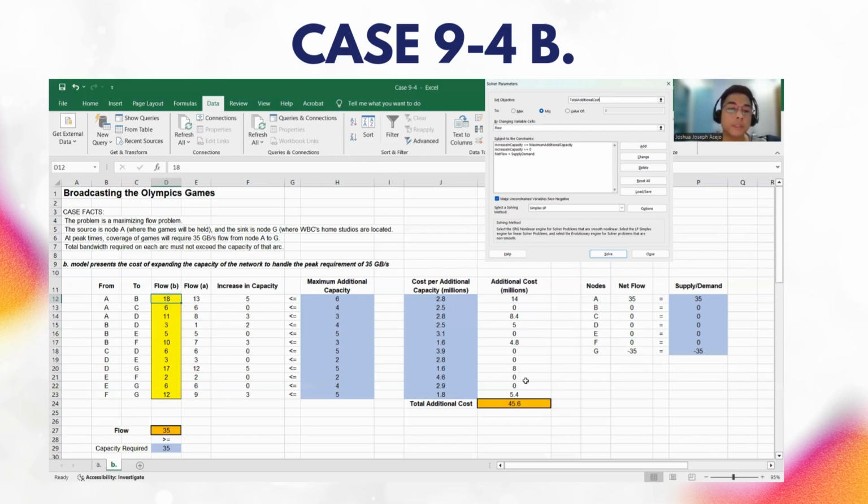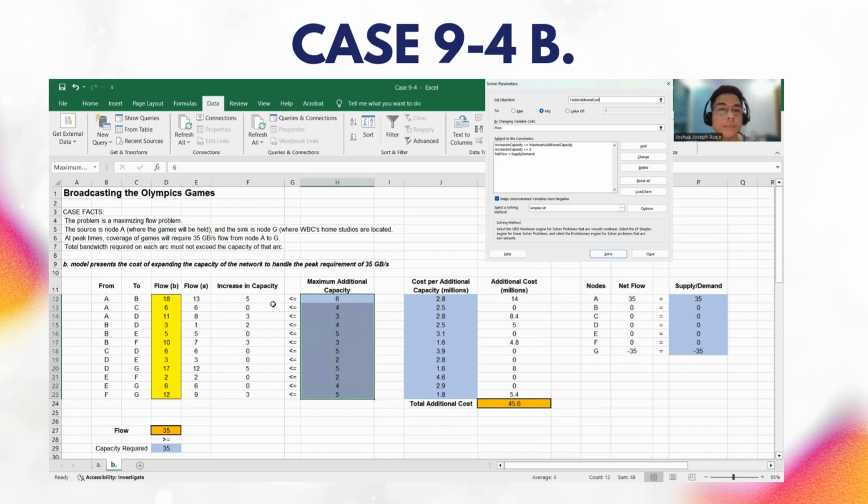For our Solver, our objective cell is the total additional cost in K24. Our goal is to minimize this value by changing the value of the flow represented in these yellow cells. We have three constraints. First, the increase in capacity must be less than or equal to the maximum additional capacity.